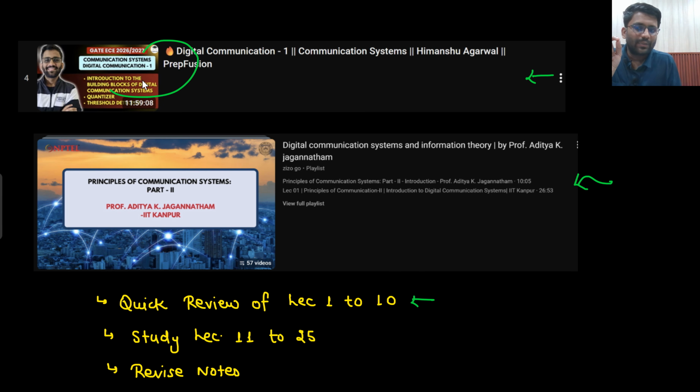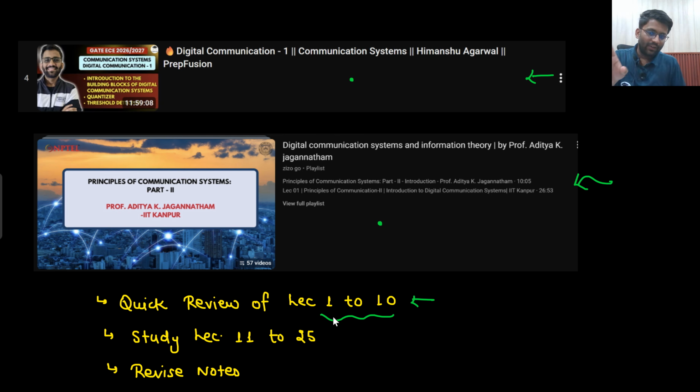Whatever we have covered in this particular video, the same thing has been covered in lectures 1 to 10 as well. But you will do a quick review so that you get habitual with the notations and all. Like I might be using a different notation here, and Aditya sir might be using a different notation. I should say Professor Aditya sir. Right? So Professor Aditya sir might be using a different notation. I might be using a different notation.